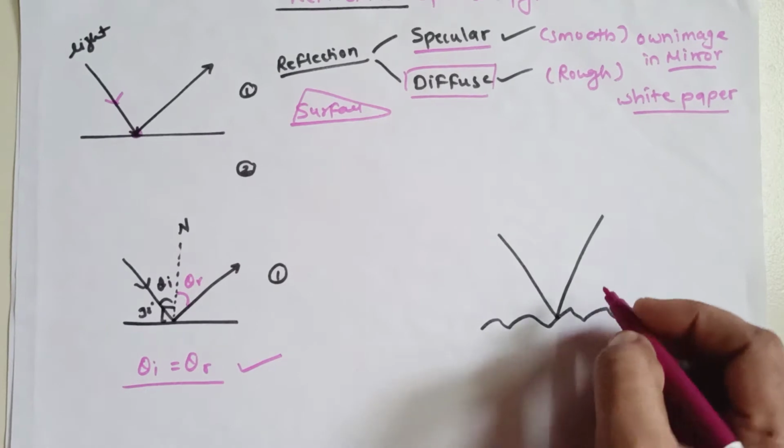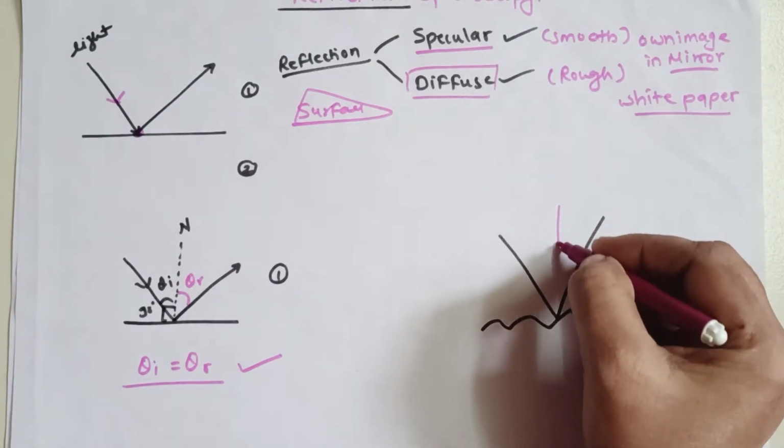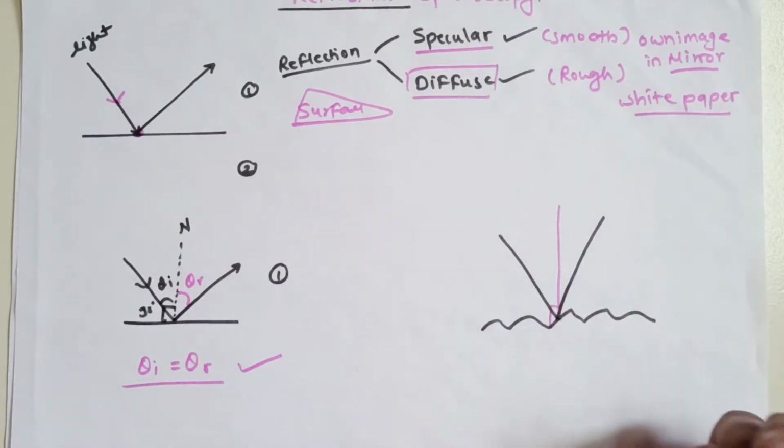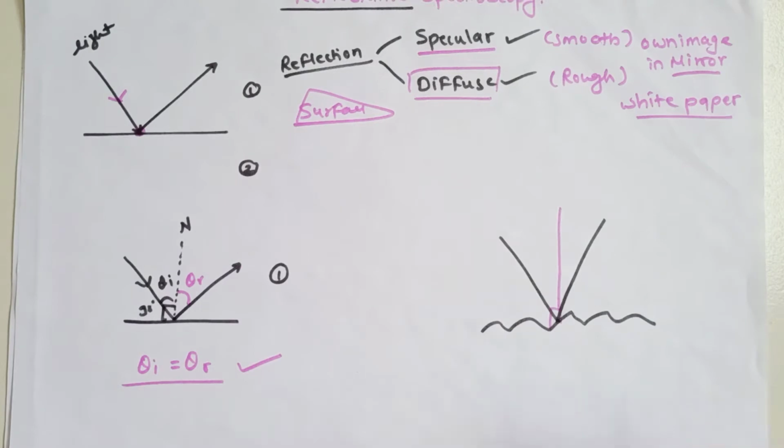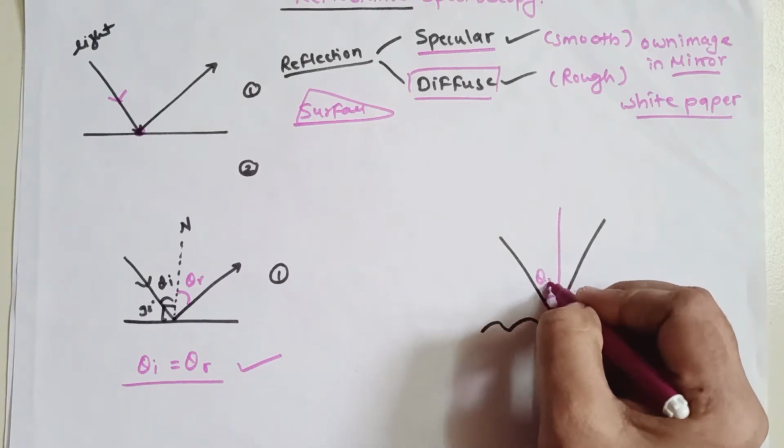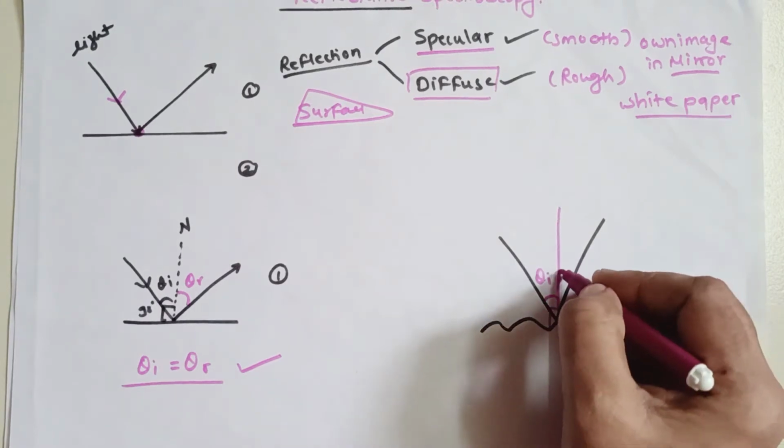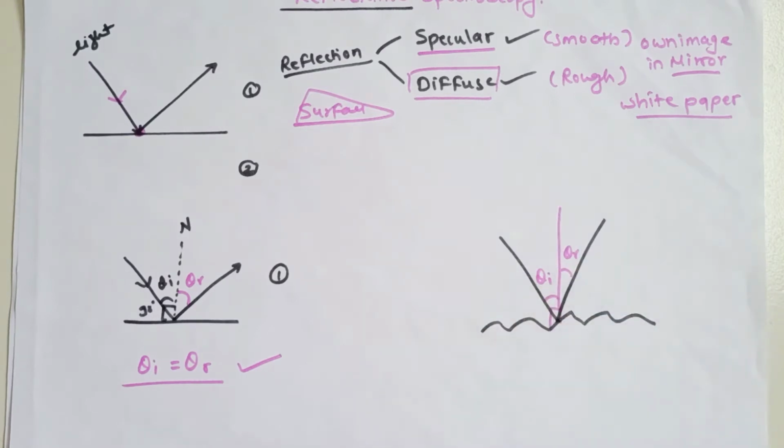अब यहाँ पे क्या हो रहा है, if I now draw the normal over here and take the 90 degree angle, as you can see the theta I over here is not going to exactly match your angle of reflection.